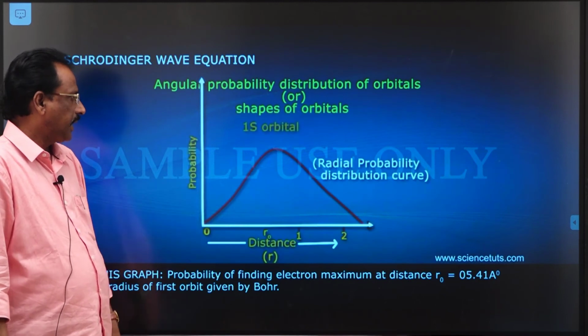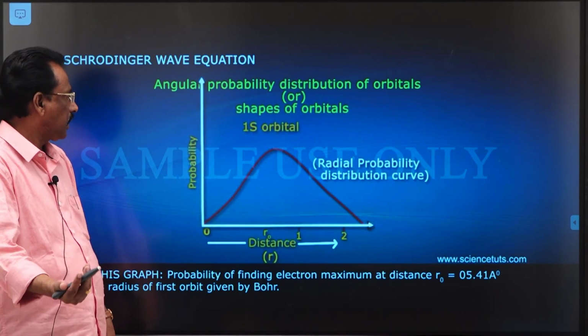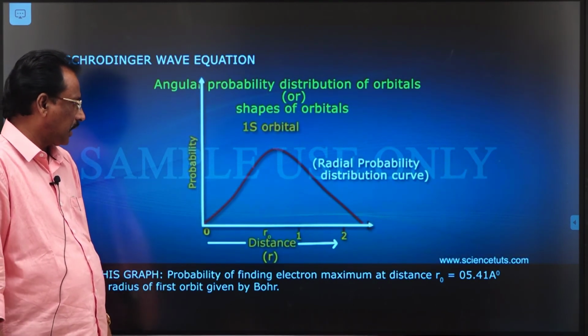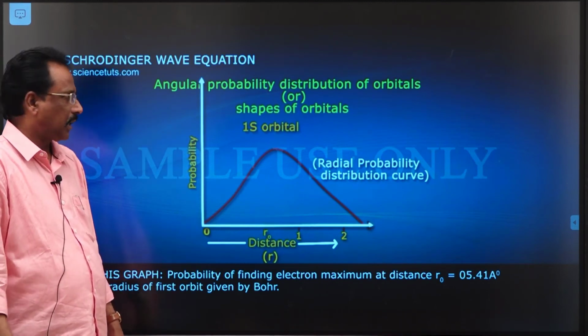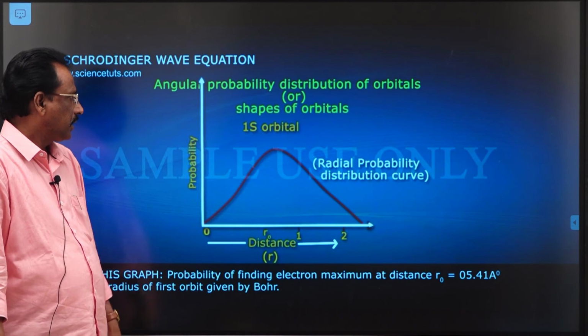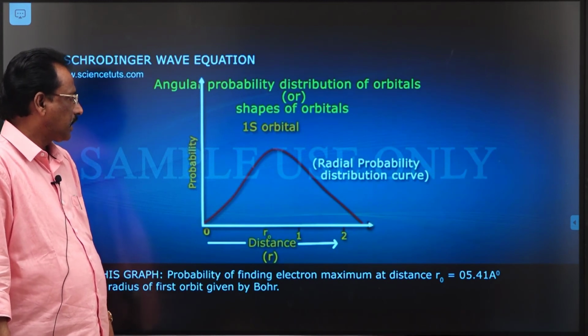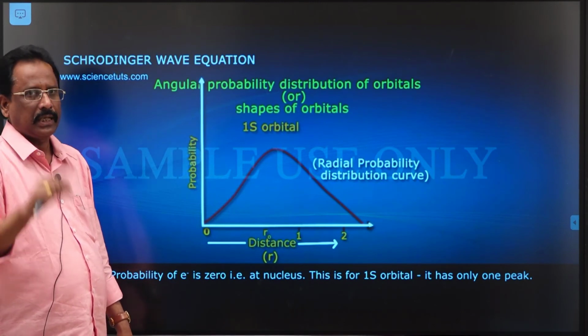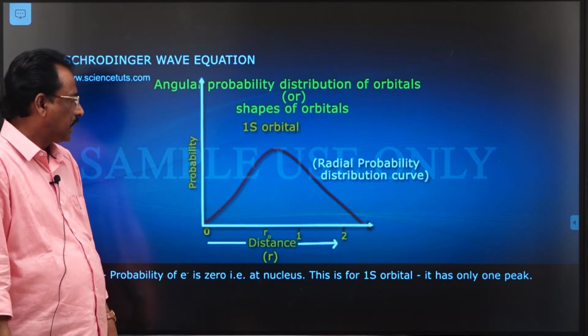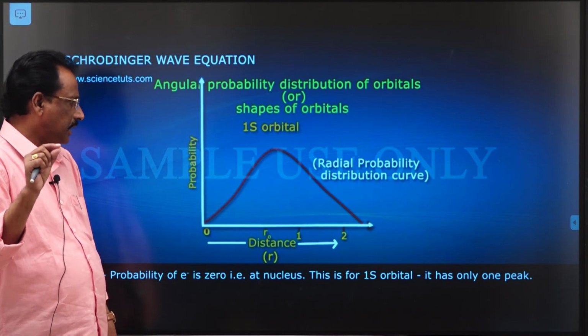From the radial or angular probability distribution curves, it is possible to know the shape of the orbital. From this peak, the s orbital is spherically symmetrical. For the 1s orbital, the shape is spherically symmetrical.